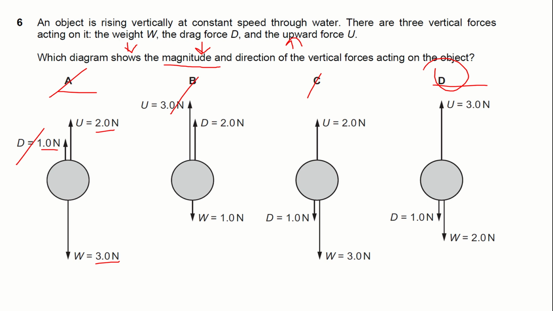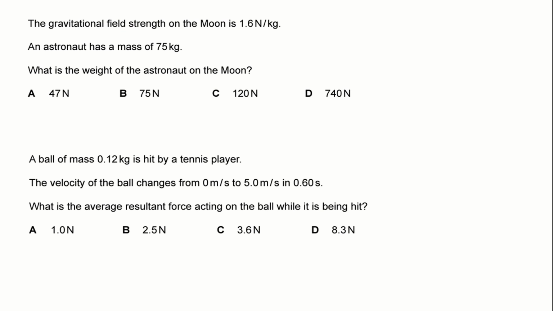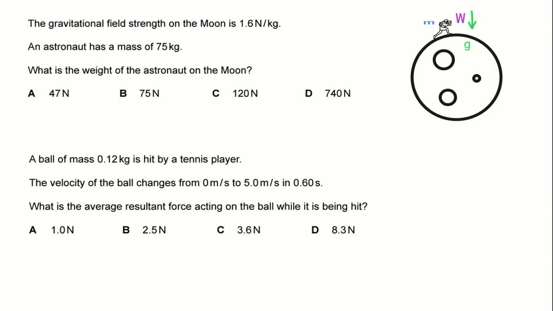So moving to the next question, hope you have understood this. The gravitational field strength on the moon is 1.6 Newton per kilogram. The astronaut has a mass of 75 kilogram. What is the weight of the astronaut on the moon? So here in this question, we should understand the difference between mass and weight and their relation. Planets usually have a gravitational field strength, represented by g. Here, the moon has a gravitational field strength of 1.6 Newton per kilogram. So the moon, being a satellite, will have its own gravitational field, which is 1.6 Newton per kilogram.